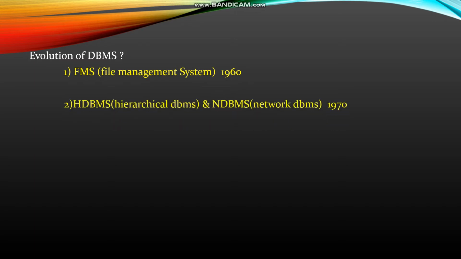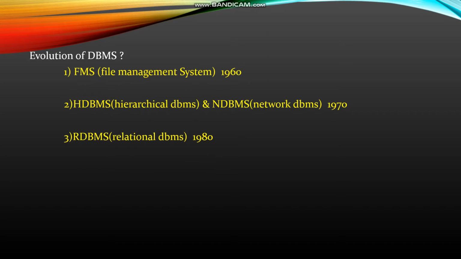Evolution of DBMS. At the very first, FMS was introduced. FMS was introduced in 1916, in which data is stored in file format. HDBMS and NDBMS were introduced in 1917, in which data is stored in hierarchical and network form, that is nothing but tree form and network form. RDBMS was introduced in 1918, in which data is stored in tabular format.